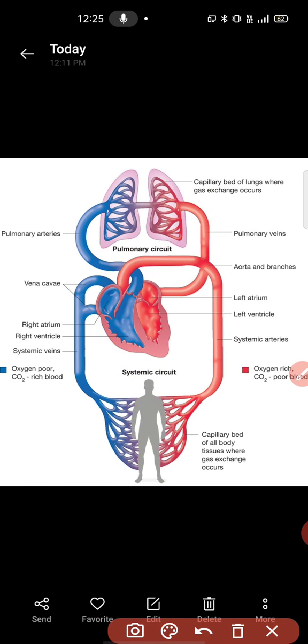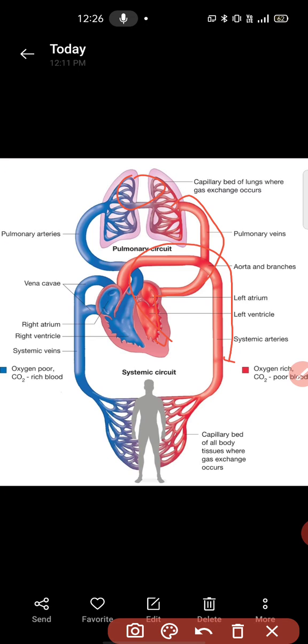Pulmonary circulation is a circulation in which the blood is purified in the lungs. The gas exchange occurs in the lungs and that oxygenated blood comes into the left atrium, and from the left atrium the blood goes into the left ventricle, and the left ventricle pumps the blood into the systemic circulation.